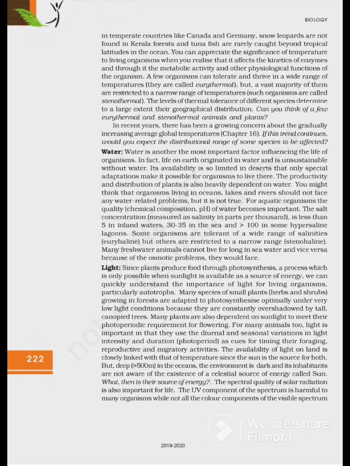But others are restricted to a narrow range, that is stenohaline. Many freshwater animals cannot live for long in sea water and vice versa because of the osmotic problems they would